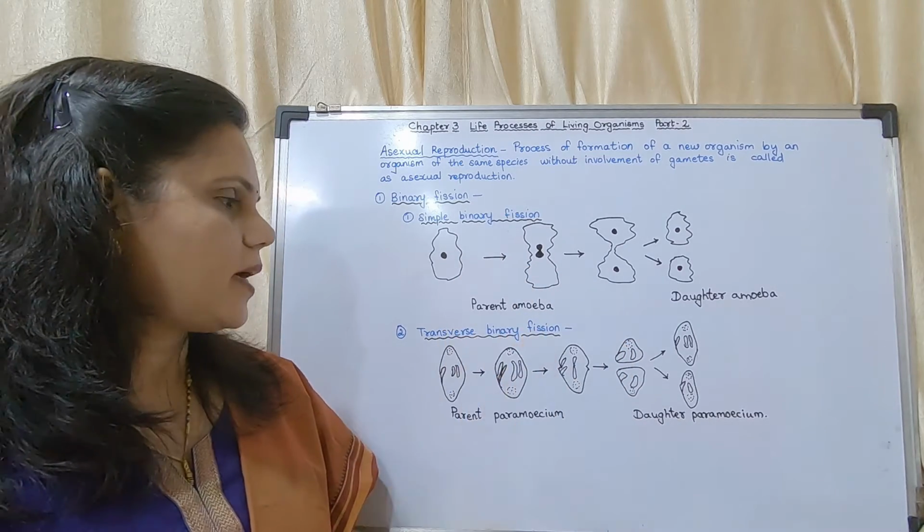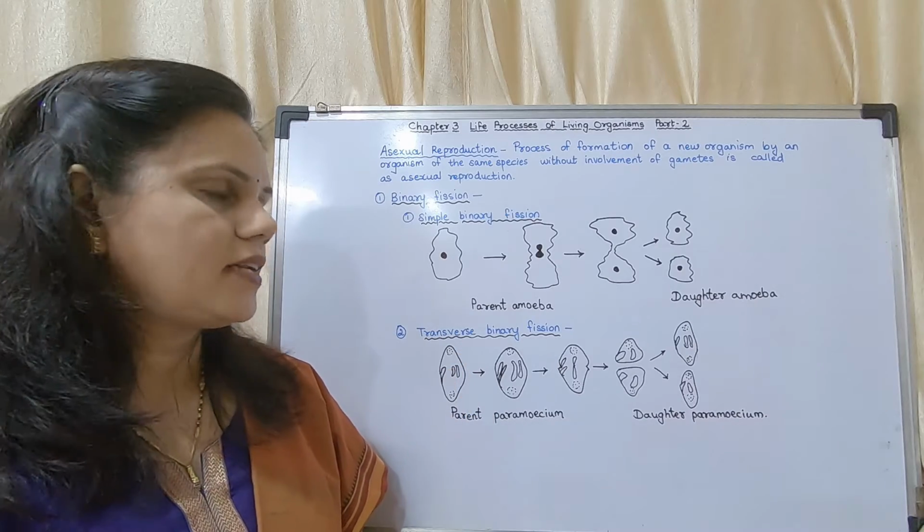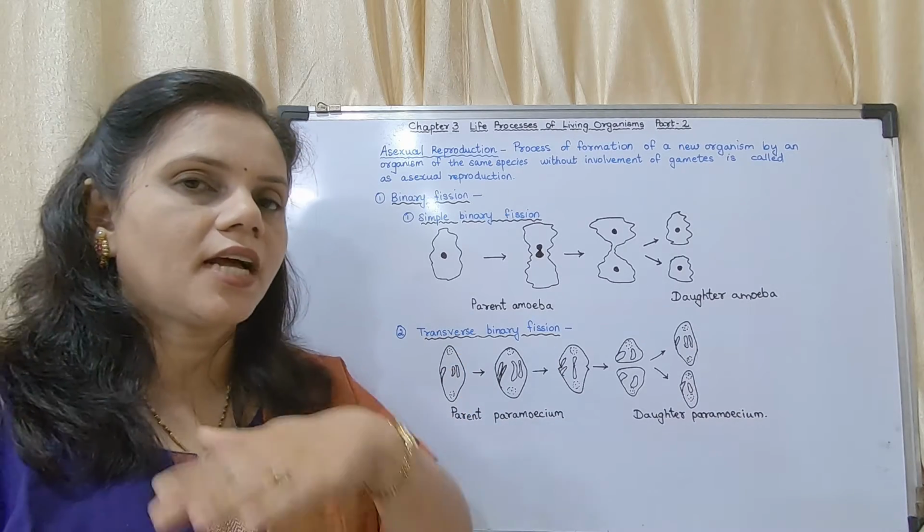Next is transverse binary fission. In transverse binary fission, the division is taking place transversely.